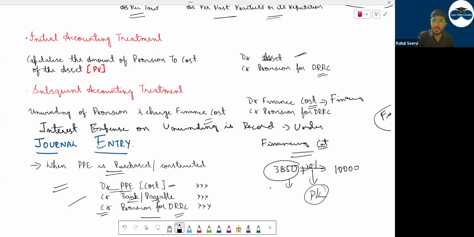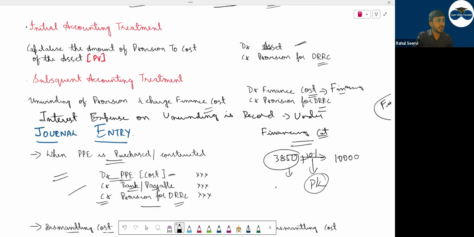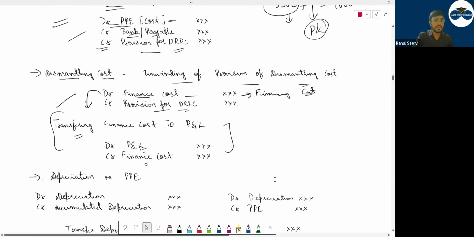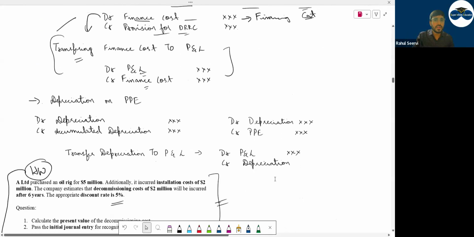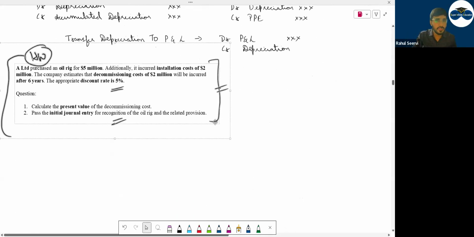And if this is going, then can I say if you are increasing it, your provision, your liability to pay someone also will increase. So credit provision for dismantling cost. We had learned the journal entry for this also. And till here we are done. This was the homework question. Yes or no?